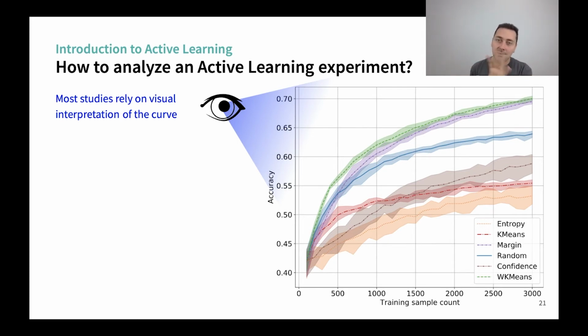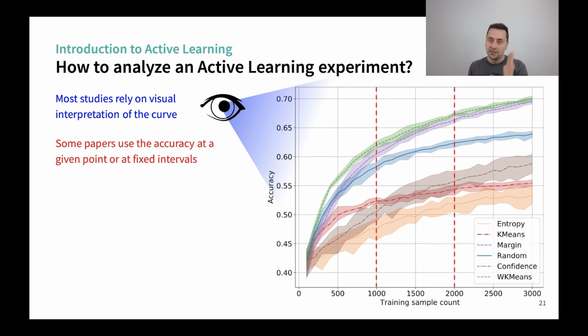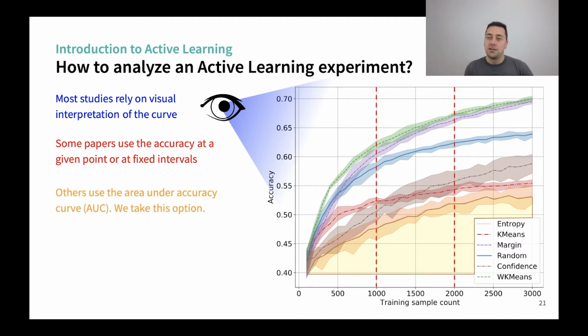Is there a moment in the experiment where one is better than the other? This can be at the beginning. So they make interpretations like that. Others prefer to set a fixed point in time where they compare them. Or some of them just look at the area under the accuracy curve. For example, that's what we have decided to do to perform all the tests that I've shown you.